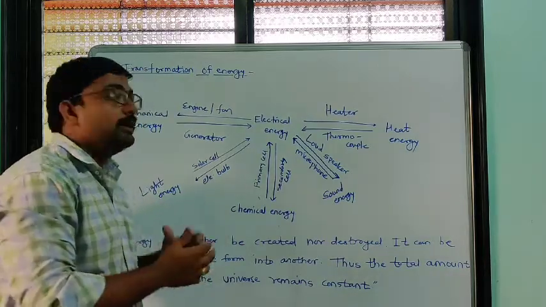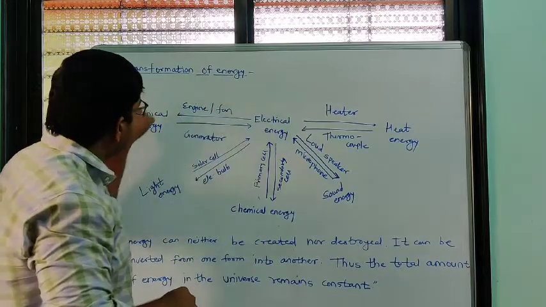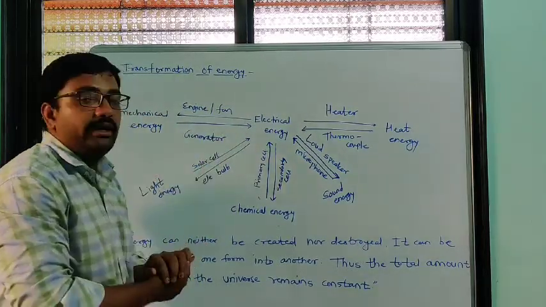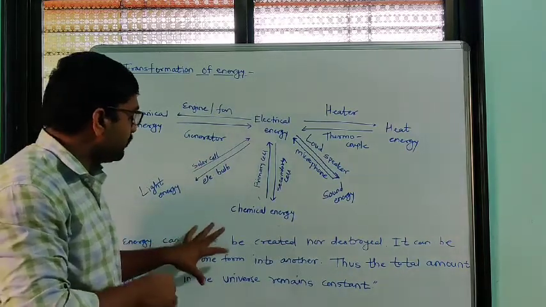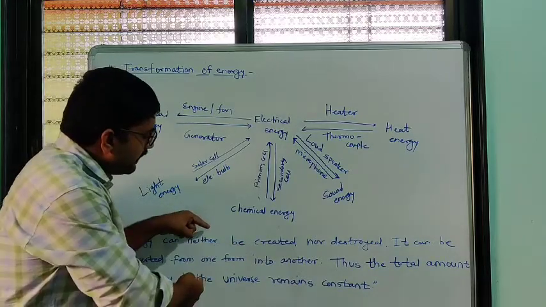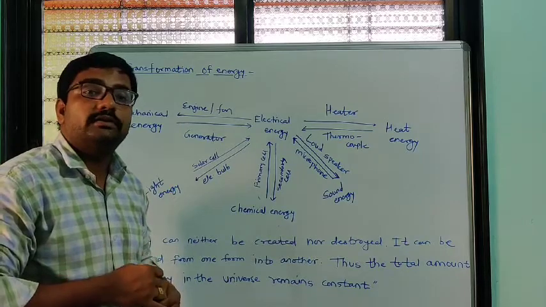In this way both transformations of energy take place: electric energy into mechanical energy, or mechanical energy into electric energy. This is the statement of the law of conservation of energy. This statement and one or two examples are asked.